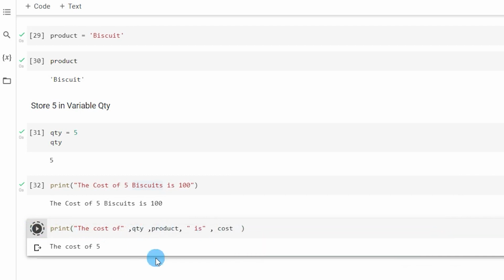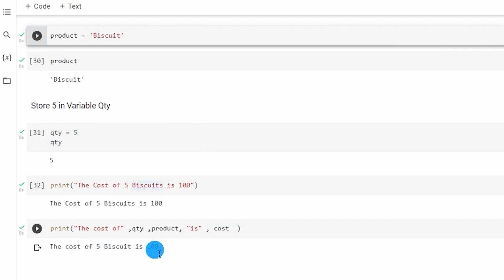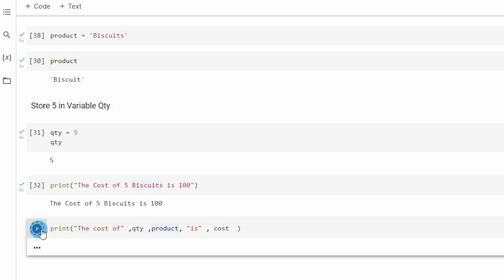Now if I run this, I'm going to get the output as cost of 5 biscuit is 100. Now there is an error over here. Instead of biscuit, I want this to be biscuits. So what I need to do is simply come to my product variable and change this to biscuits, and then run this piece of code and come back over here and simply run this, and this will change to biscuits. I don't have to make a change again over here. So now this has automatically printed the cost of 5 biscuits is 100.